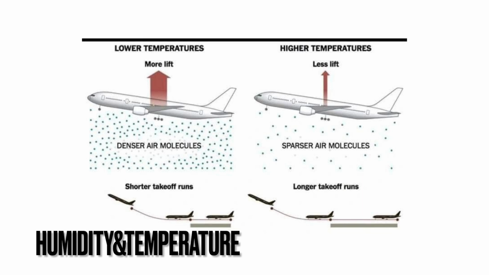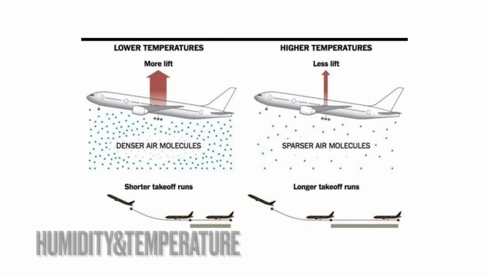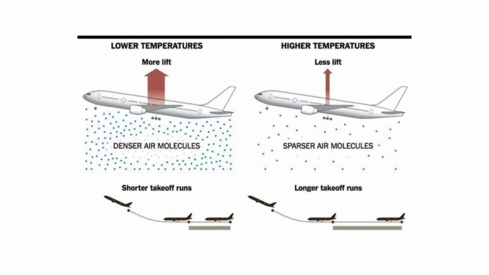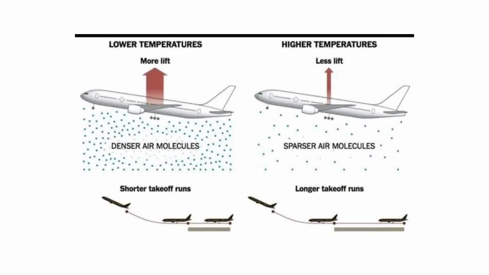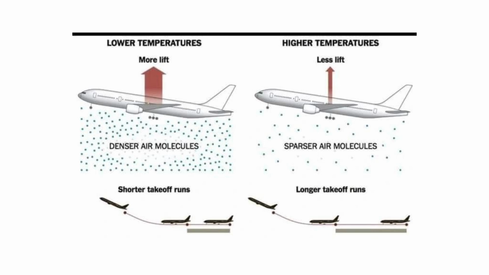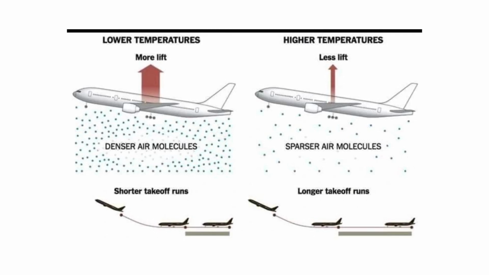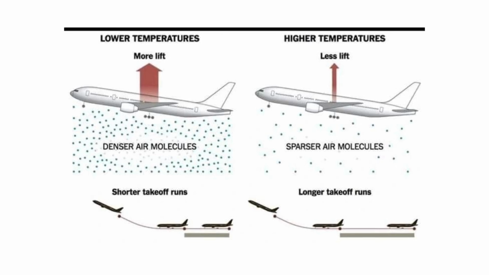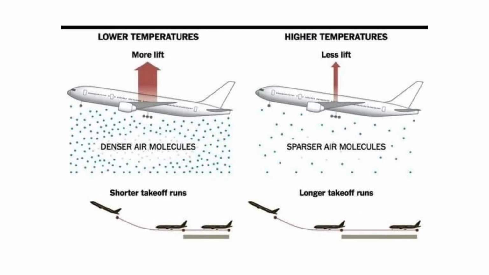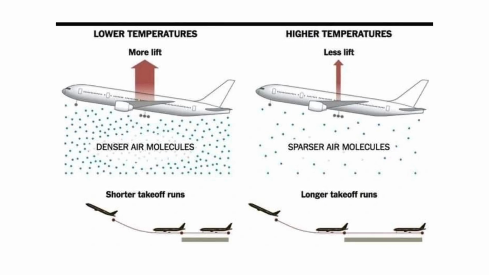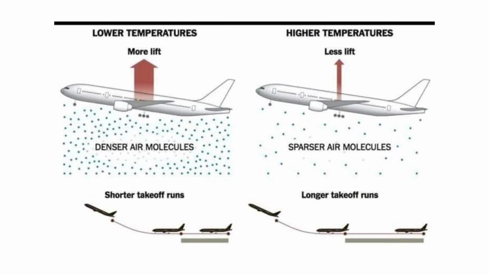Humidity and temperature also play roles in flight. Warm, moist air is less dense than cold, dry air. This affects the density altitude, which in turn influences aircraft performance. High humidity and high temperature can significantly reduce an aircraft's performance by decreasing engine power, thrust, and lift. Pilots must understand these environmental factors to ensure safe and efficient flying.